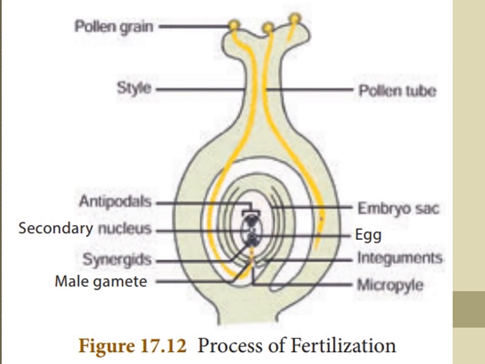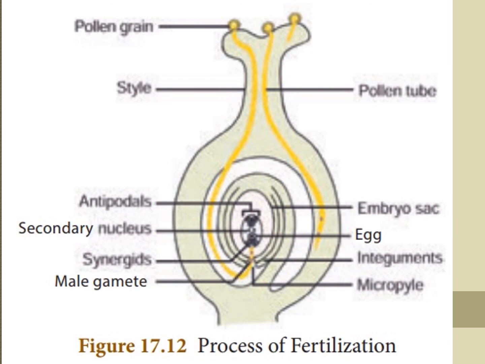Now we have to see fertilization in plants. Everybody see the picture, the process of fertilization. Now see the pollen grain. This is the stigma of the female part.